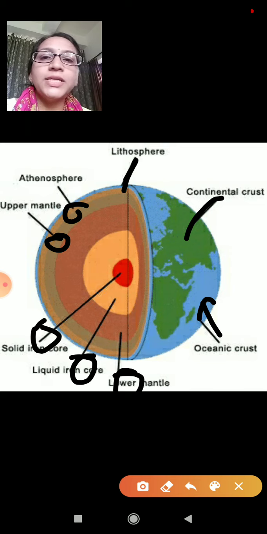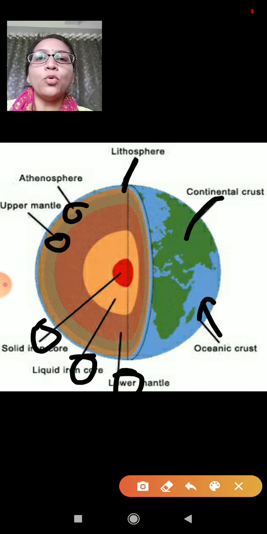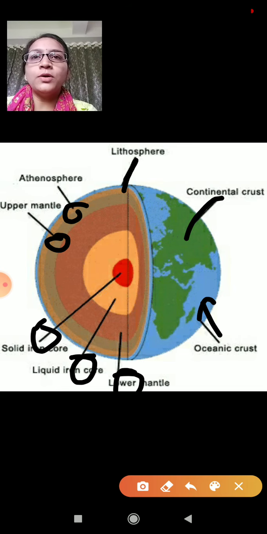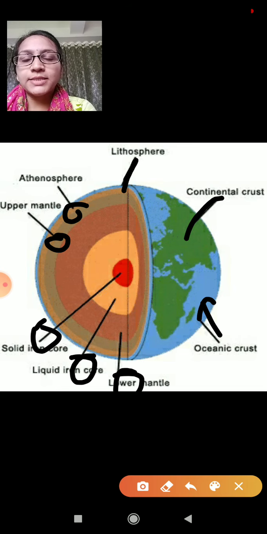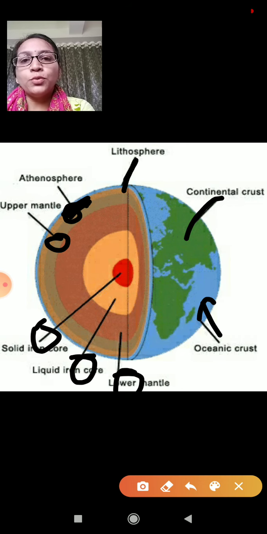Now it is said that the crust of the earth floats over the semi-liquid rocks of the asthenosphere. This is the semi-liquid rock, so the crust floats over this semi-liquid asthenosphere, and heat is generated here.